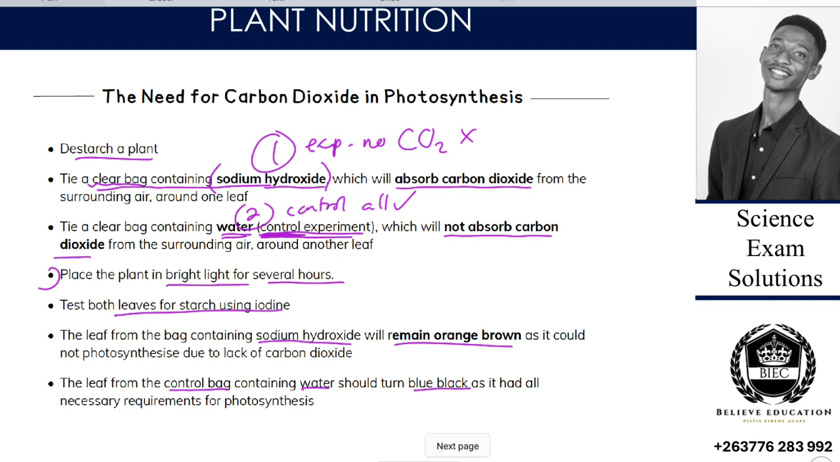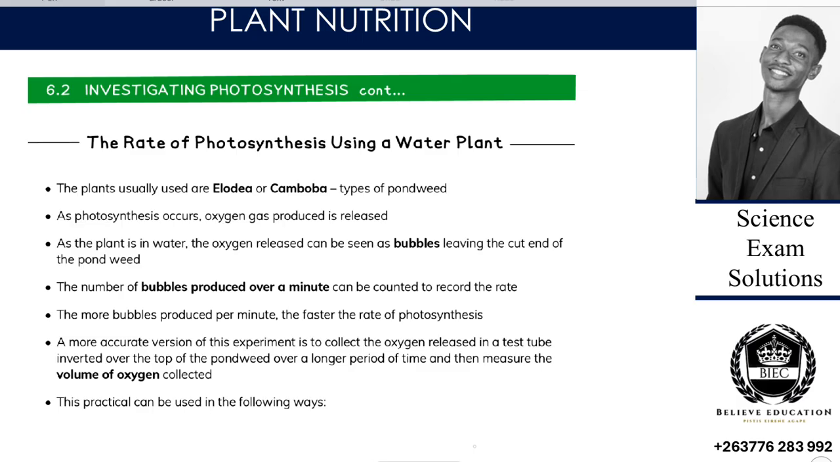And then we go to the rate of photosynthesis using a water plant. So here now we are no longer talking about what is necessary for photosynthesis. Now we are talking about how fast photosynthesis is happening, because this word rate means speed.